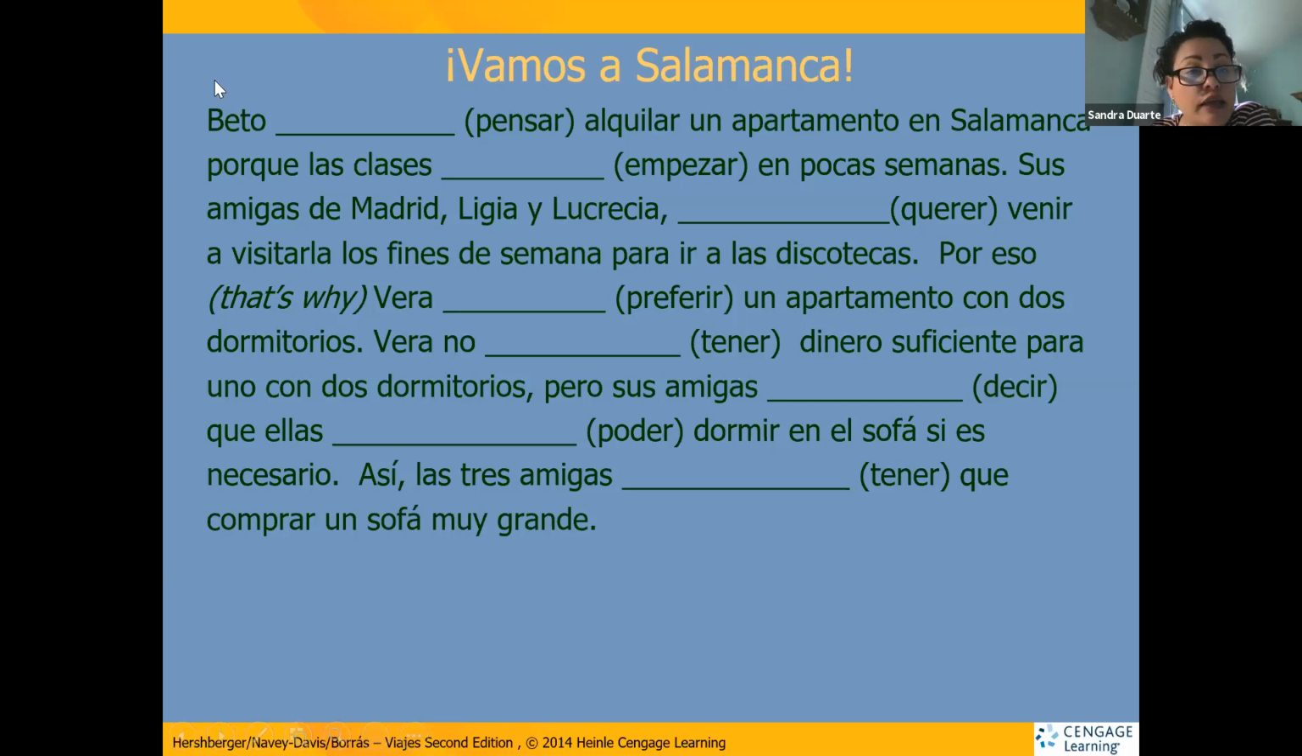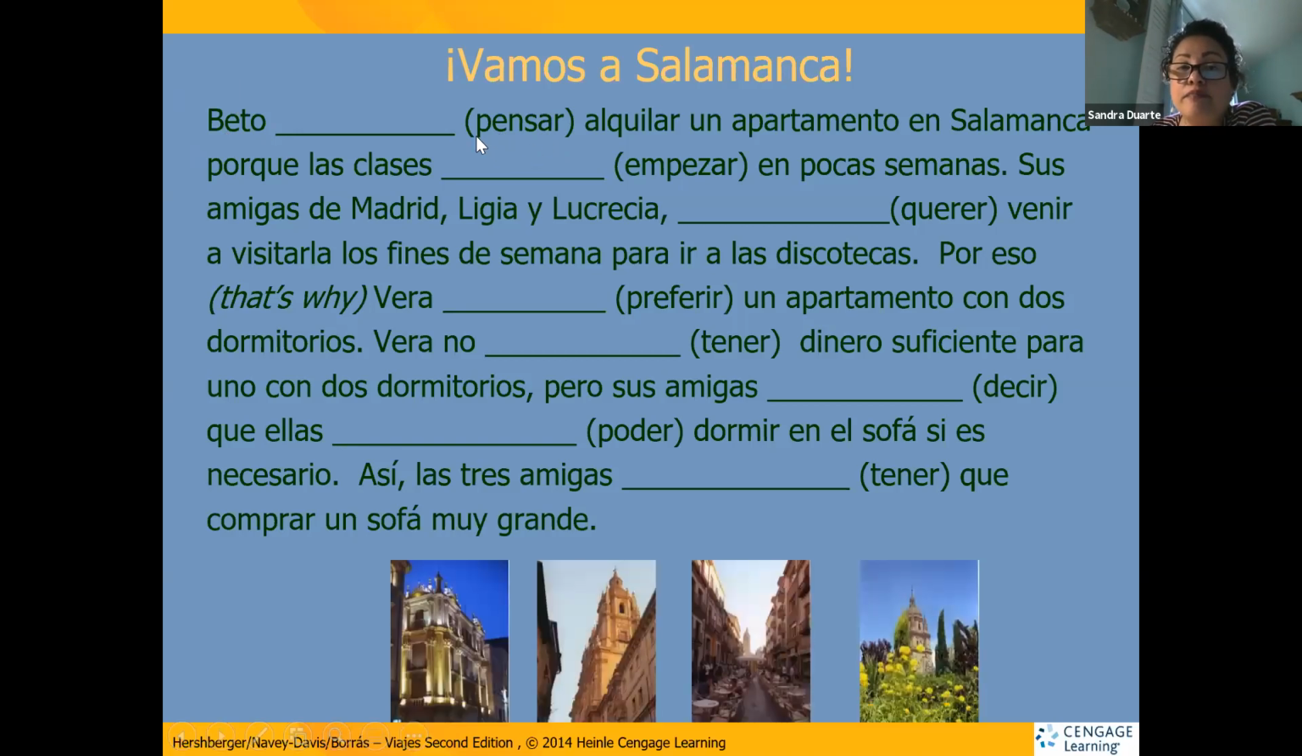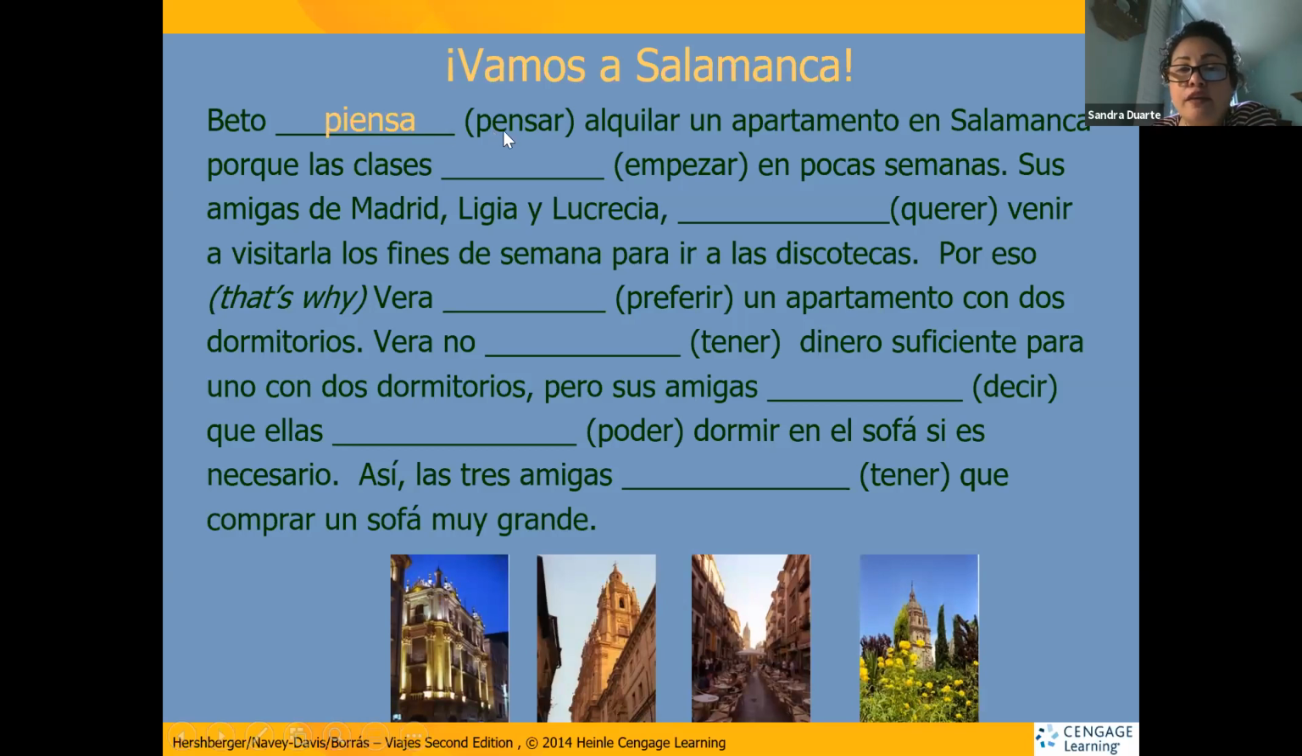So the subject in this case is Beto. Beto is the 3rd person, the 3rd subject in conjugation, that is él. So we have to conjugate pensar to the 3rd person, él. The 3rd person ending will be a. And the stem change is going to be ie. So this verb changes from e to ie. Beto piensa. Piensa. There's your answer.